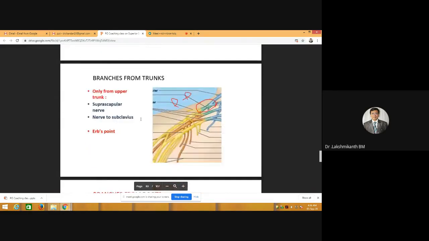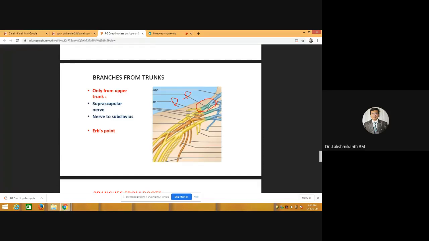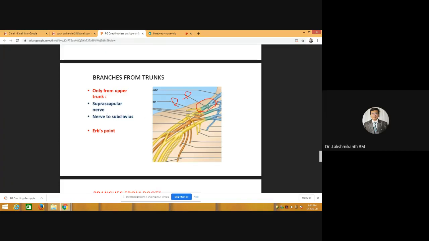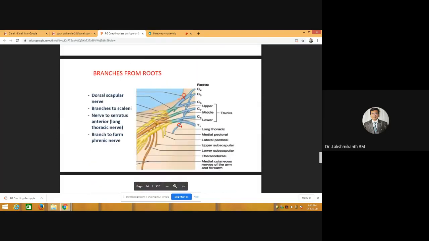That's all. Okay, fine. This point is called Erb's point, where there is a meeting of 6 nerves, and suprascapular will be from C5, C6. Nerve to subclavius actually goes from the C5 division. That's all. And if this gets injured, we'll discuss the deformity later. Okay. Next, branches from the roots. C5 root gives the dorsal scapular nerve. Branches to scalenus also are from C5. Long thoracic nerve will have C5, C6 and C7.